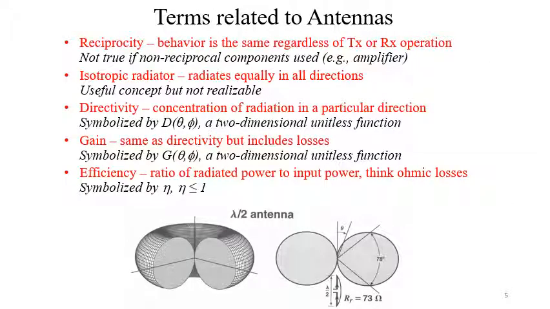Now consider the terms related to antennas. First one is the reciprocity. Behavior is the same regardless of transmitter or receiver operation. That is not true if non-reciprocal components like an amplifier are used along with the antenna. If used, then it will not behave like a reciprocal component.